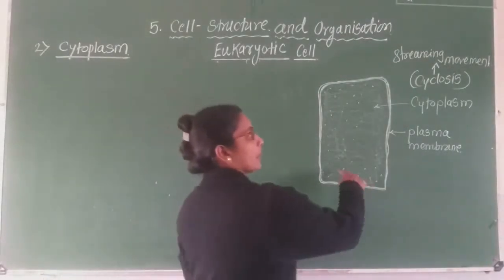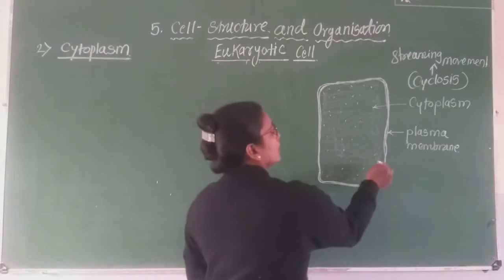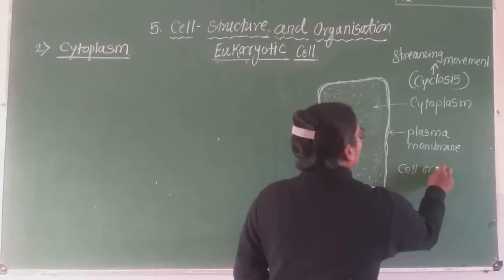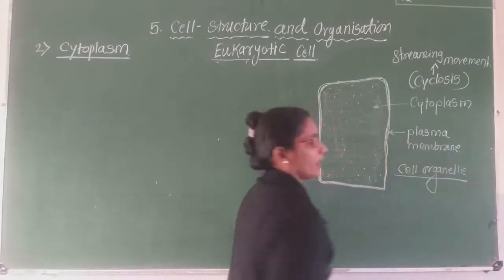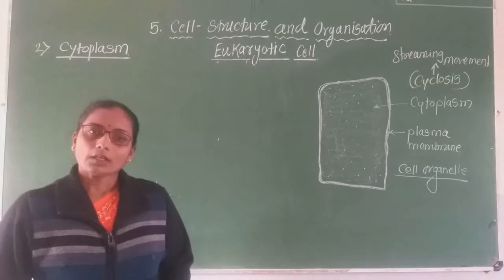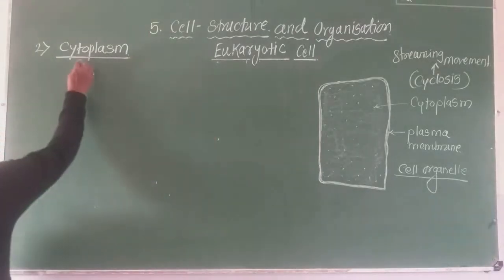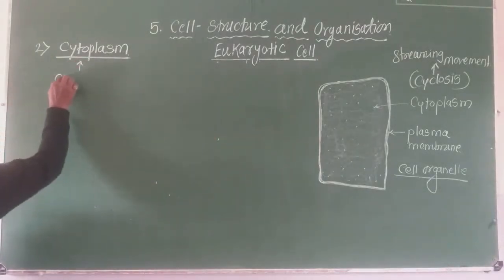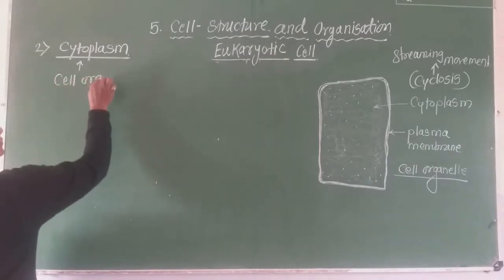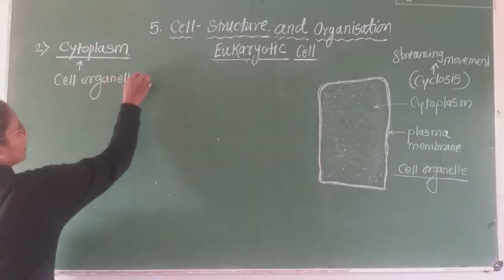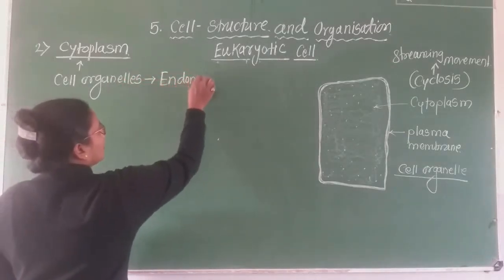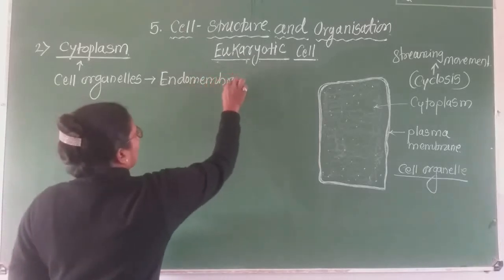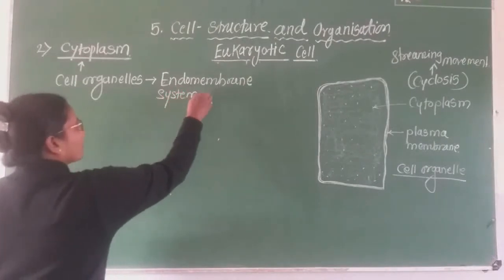And in this cytoplasm, different cell organelles are present. Inside this cytoplasm, some cell organelles form the endomembrane system because they give a supporting or network-like structure.